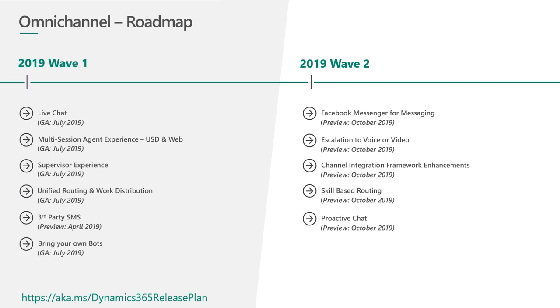The next set of investment is around routing. The routing framework currently works on constructs like capacity, presence, and so on. So we plan to introduce skill-based routing as well. It will be possible to model skills for agents and route inbound requests originating from one or more channels to agents based on their skills. This is one important area of investment that we are making, and the intent is to have this available in preview within the wave 2 timeframe.